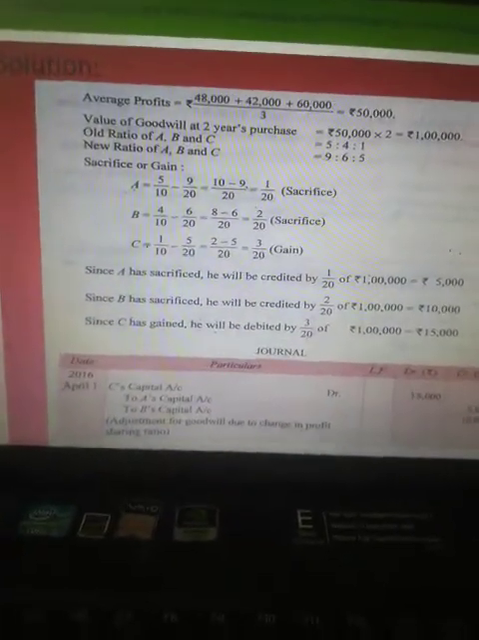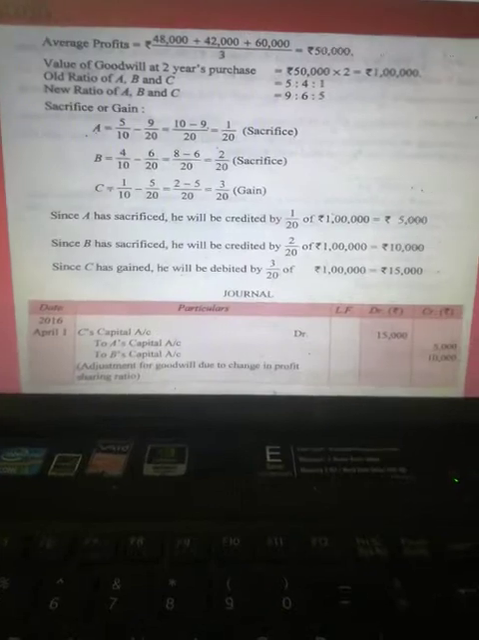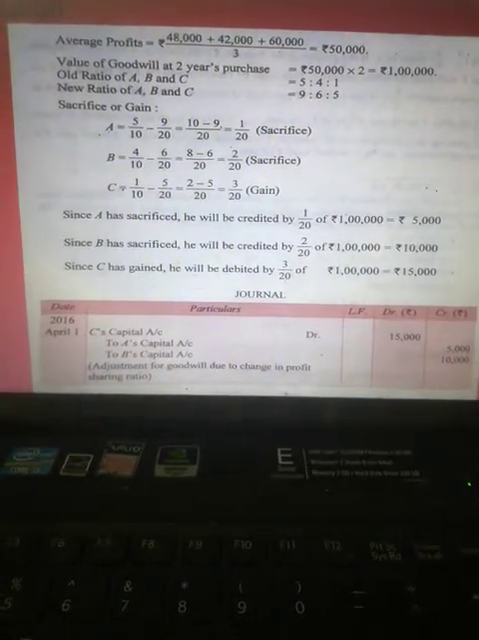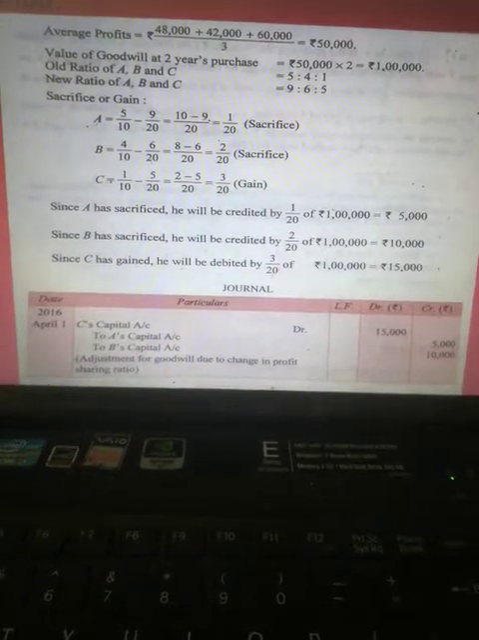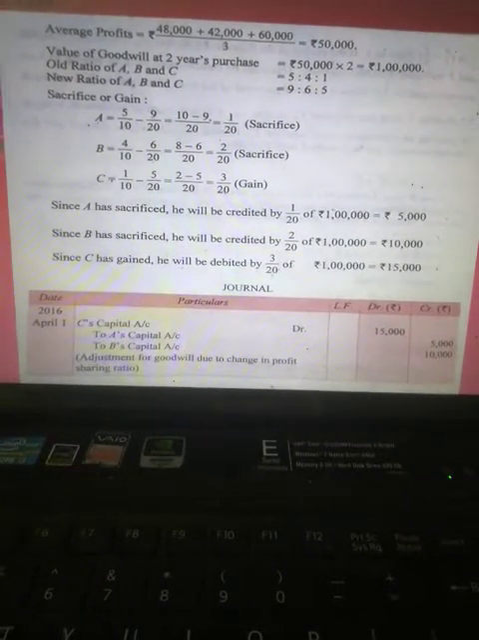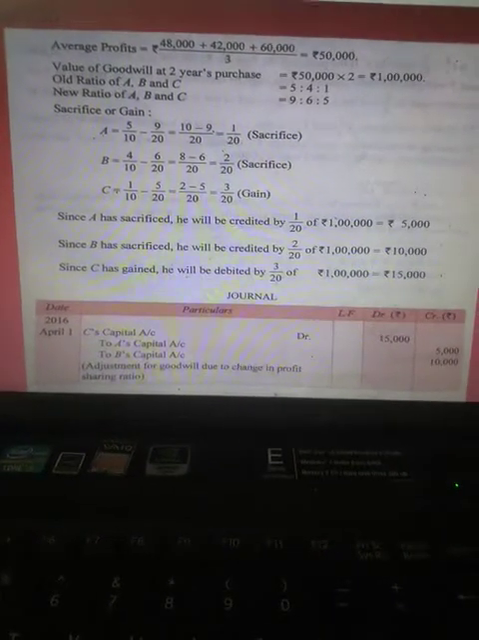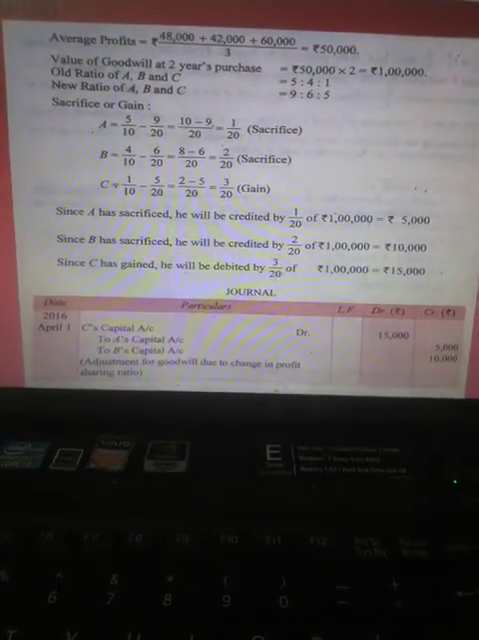Okay, C has made a gain, therefore C's capital account has been debited by the amount of rupees 15,000, and A and B have made a sacrifice, therefore their accounts have been credited by the amount of rupees 5,000 and by the amount of rupees 10,000. So class, it is very simple for this.